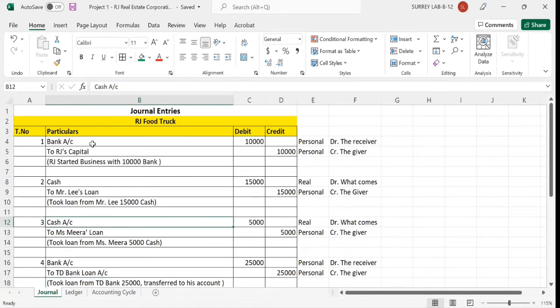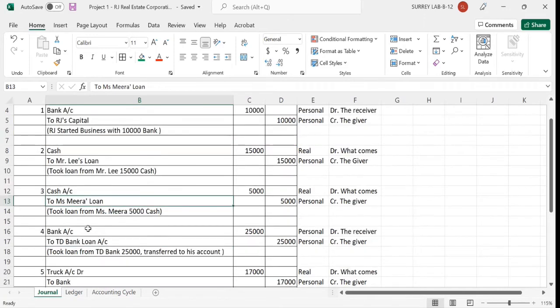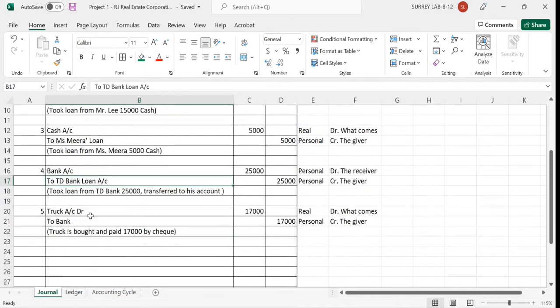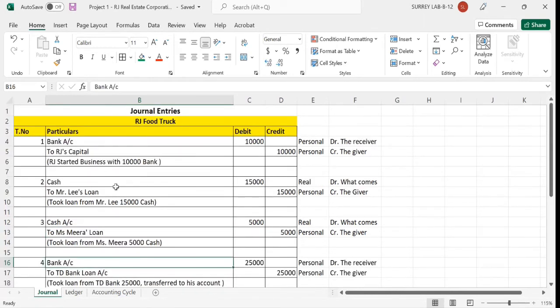Let's say the bank account we have here, RJ Capital, cash, Mr. Lee loan, cash, then Miss Meera, bank, TD loan, truck, bank. So bank is coming a number of times, right? So cash is also coming a number of times.